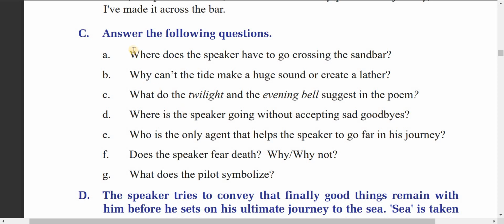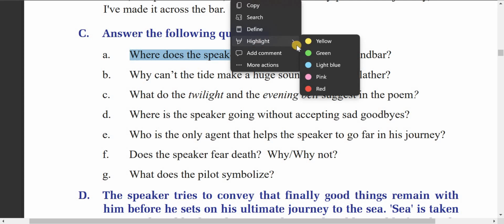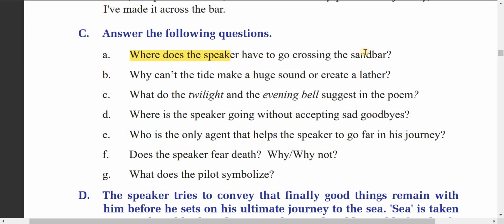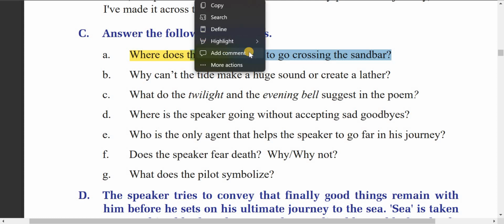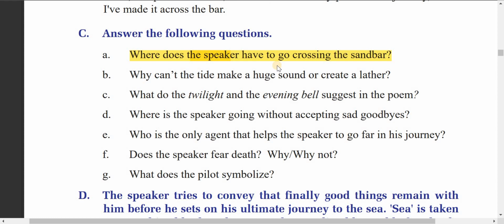Let's try the answers to the questions. The first question is, where does the speaker have to go crossing the bar?